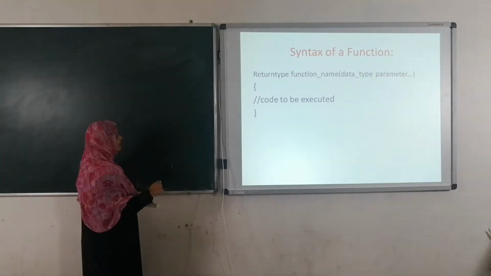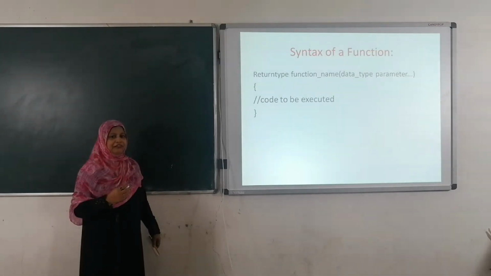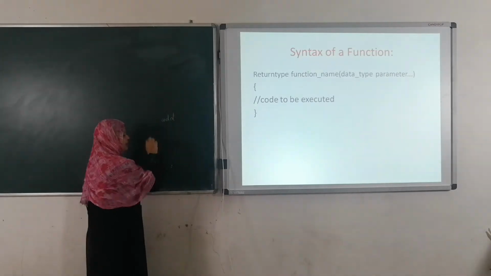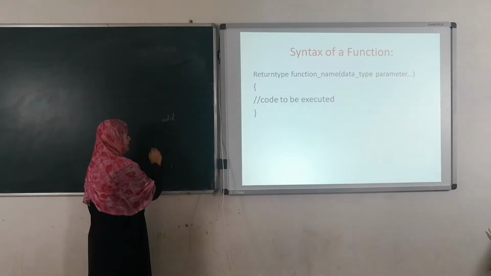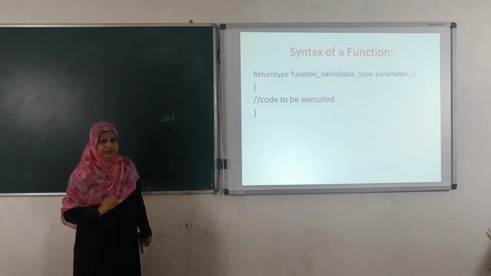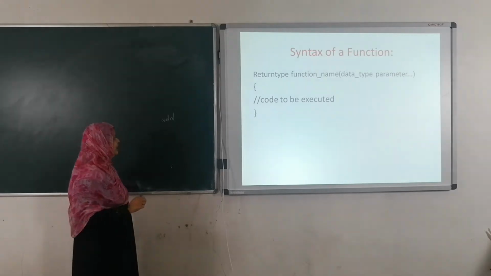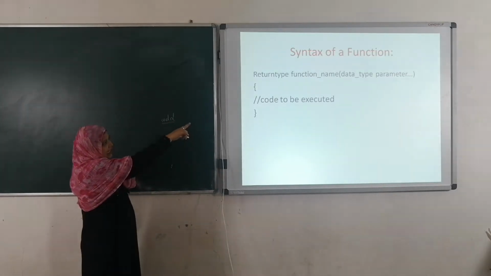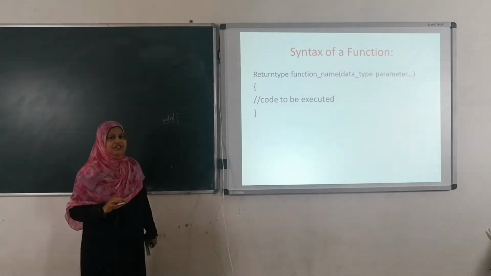Here I'll write, for example, I am going to define one function, the add function. This add function is used for addition. By using this add function I am going to perform addition of two numbers, right? Add function is there. Now next is the data type parameter.